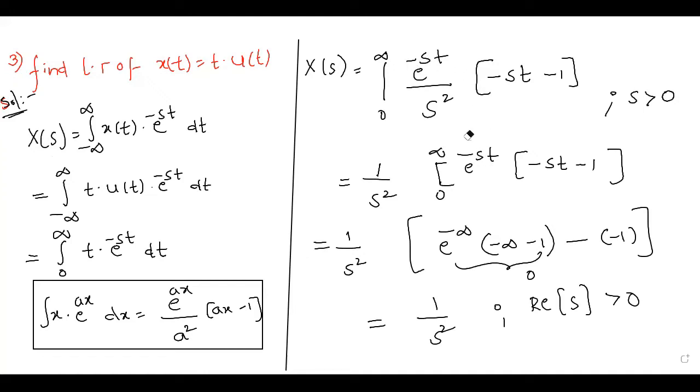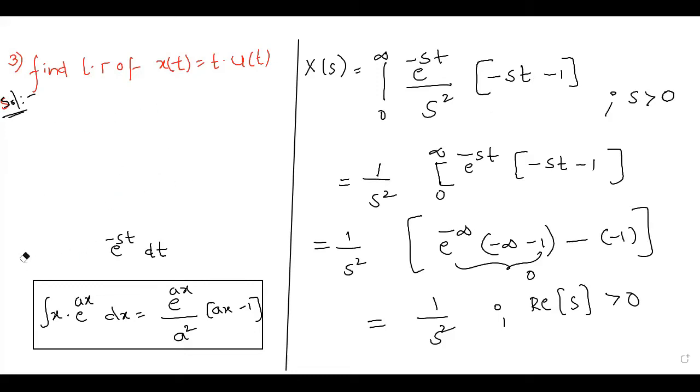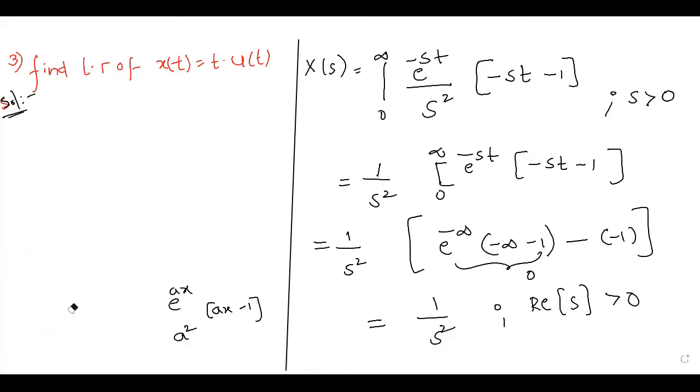Substitution of upper limit and lower limit: e^(-infinity) is 0, so no need to consider the upper limit at all. Substitute the lower limit: e^0 is 1, and here the t value is 0, so minus 0, minus 1, minus of minus 1. Lower limit. Okay. Nandini, are you there? Is this clear?